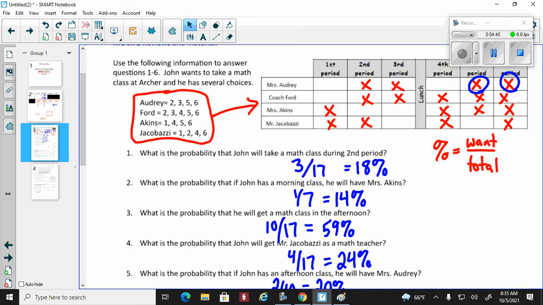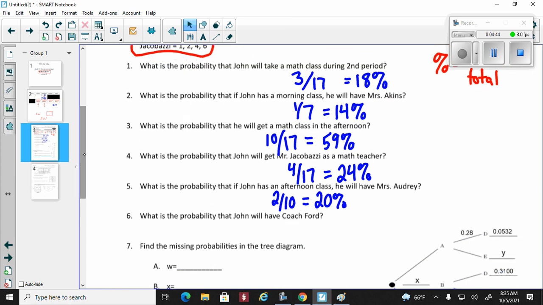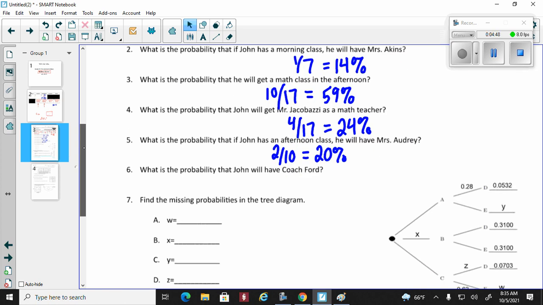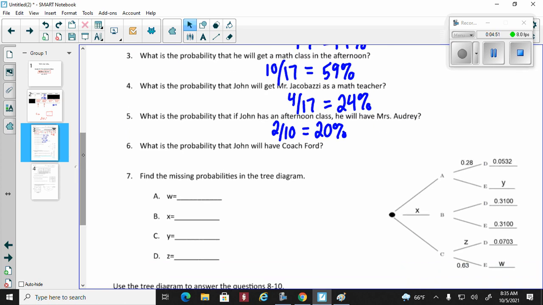We're not doing any type of just in the morning, so that means we default back to 17 as our total. So Coach Ford, 1, 2, 3, 4, 5. That is 5 out of 17, which is going to give you 5 divided by 17 gives you 29%. There we go. And that's it.